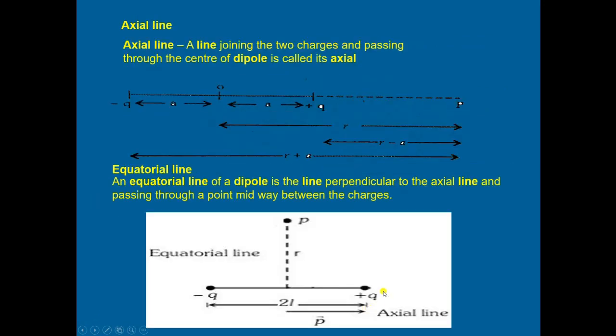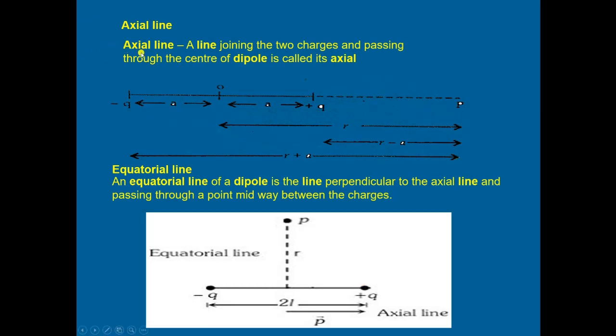We will discuss the electric potential of the two charges on the equatorial line and the axial line. Then we must understand what the axial line and the equatorial line are.